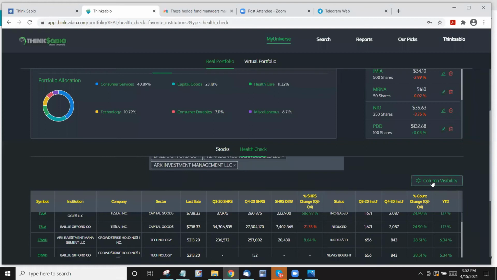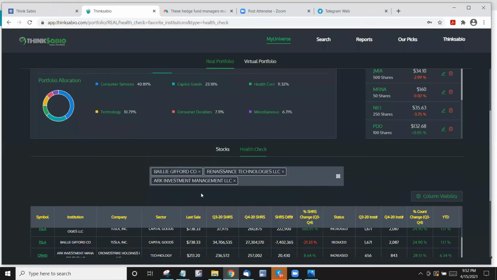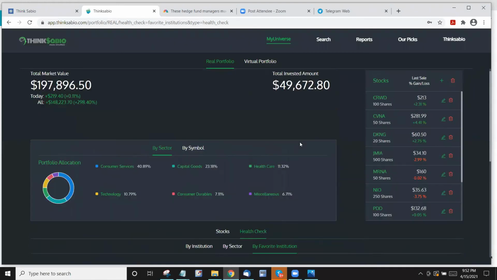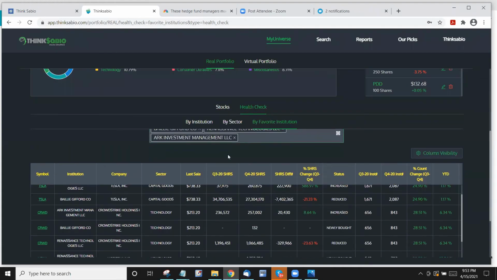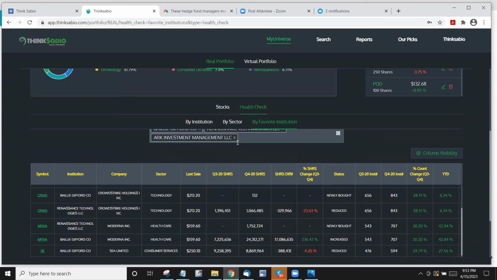So as usual, you all know column visibility, so I don't want to spend time on it. You can hide whichever columns you don't want. So this is the basic behavior of the real portfolio, my friends. And again, in the current release, we are only giving one portfolio you can enter. I know some people may have 2 or 3 portfolios in real time. So for this release, we will live with just one portfolio. And in the future, we'll allow you to have, you may have Charles Schwab, or you may have Webull. You can give the portfolio name, and you can enter it and monitor however you want. That's our future expectation. Okay.